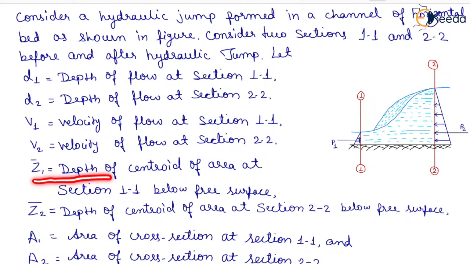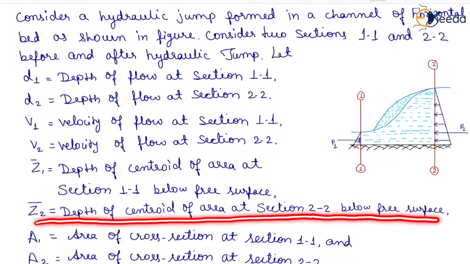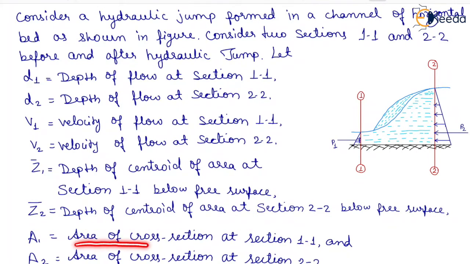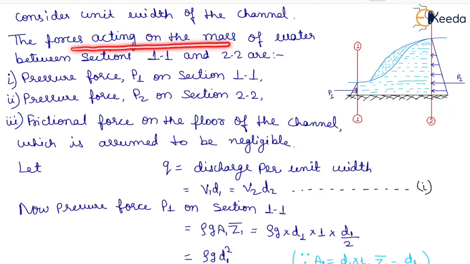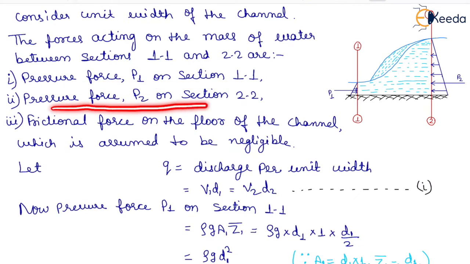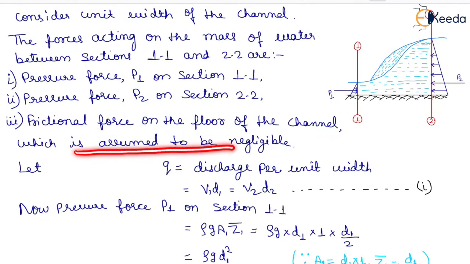Z1 bar is the depth of centroid of area at section 1-1 below free surface. Z2 bar is the depth of centroid of area at section 2-2 below free surface. A1 is the area of cross section at section 1-1 and A2 is the area of cross section at section 2-2. Now consider unit width of the channel. The forces acting on the mass of water between section 1-1 and 2-2 are pressure force P1 on section 1-1, pressure force P2 on section 2-2, and frictional force on the floor of the channel, which is assumed to be negligible.